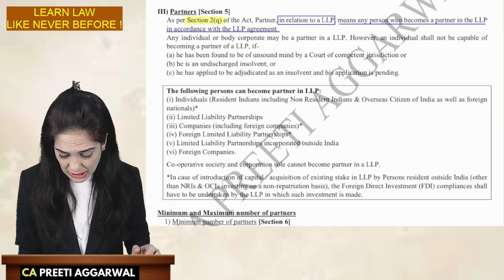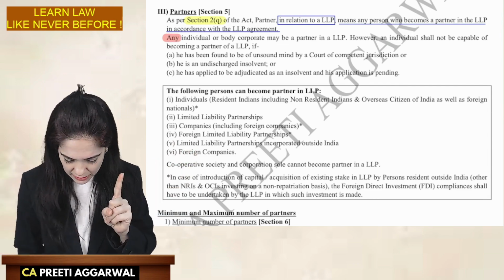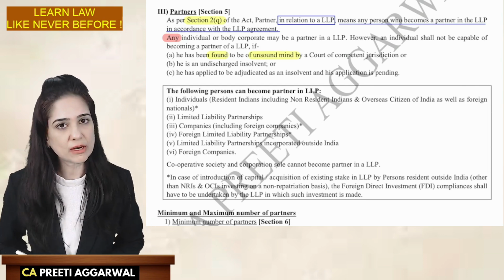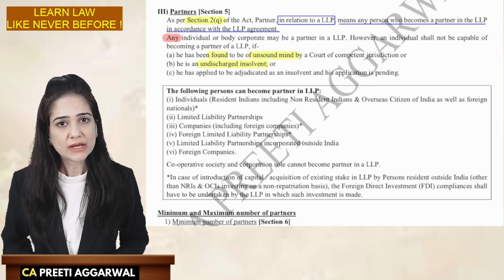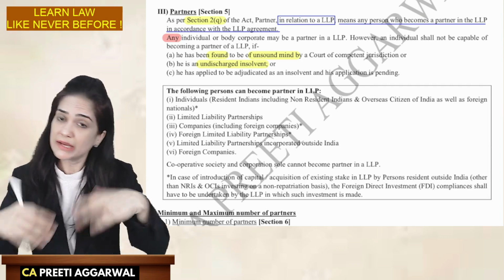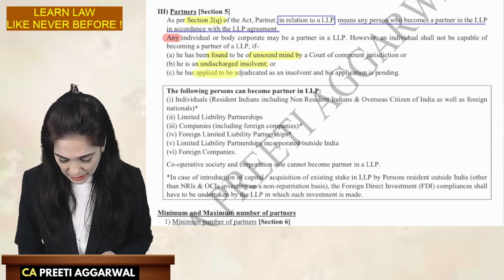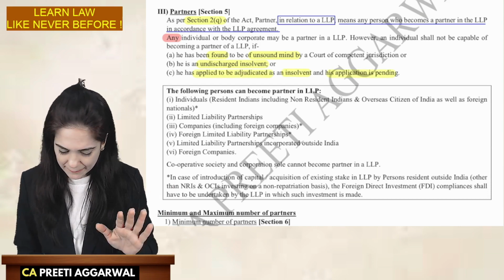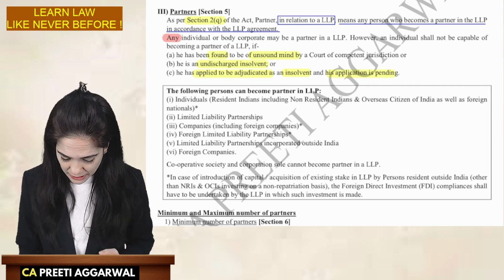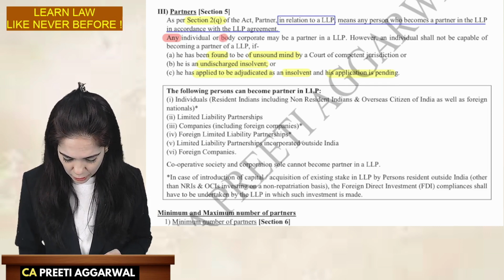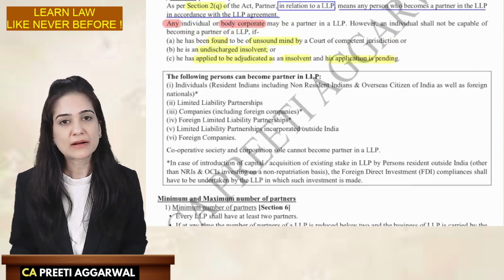Any individual. See, although they have used the word any, but that any will not include a person who is found unsound. It will not include undischarged insolvent. He has applied to be adjudicated as an insolvent, but his application is pending, he cannot become a partner. You can even appoint a body corporate. You can admit a body corporate as a partner. The following persons can become partner in LLP.